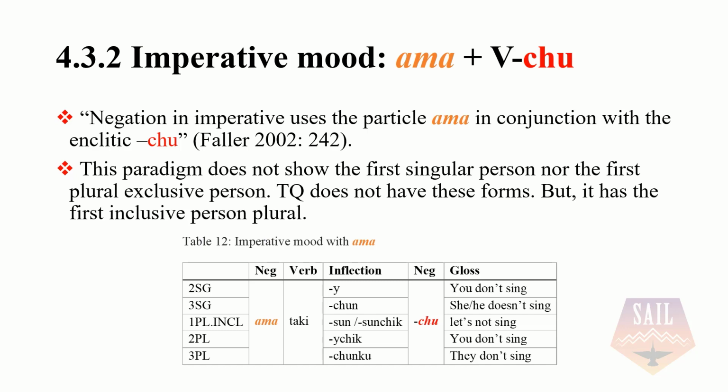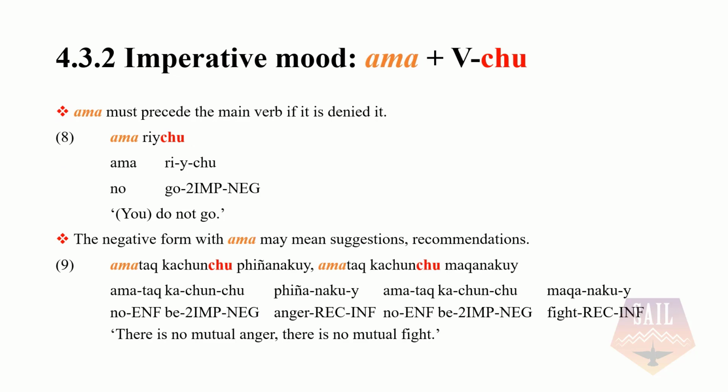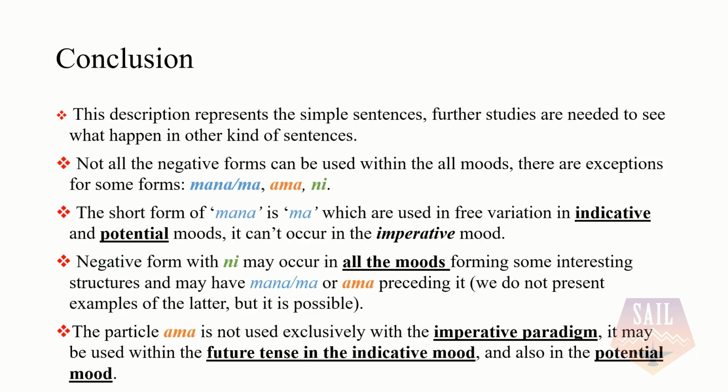Then finally we have the imperative mood with ama, which is fully productive, and we can see the whole inflection. Ama must precede the main verb if it is denied, and the negative form with ama may also mean suggestions and recommendations. Conclusions. This description represents simple sentences. Further studies are needed to see what happens with other kinds of sentences. And we see that there are exceptions.